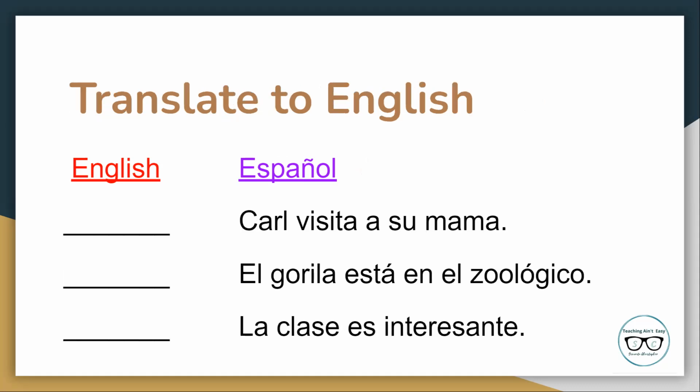In this section, we will translate each of these sentences to English. Here are our examples. Carl visita a su mamá. Take a moment to pause the video and write out the translation, or to just think and say the answer out loud. All right, what do you think it means? Carl visits his mom. Good.